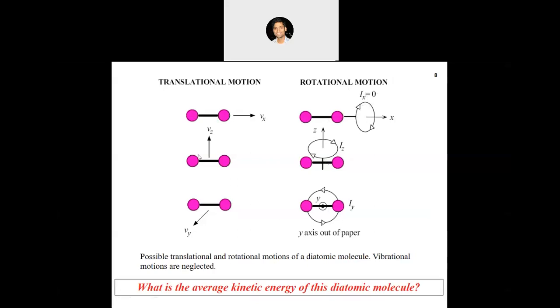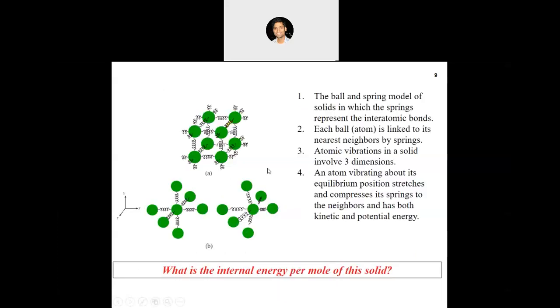So we have three translational degrees of freedom and two rotational degrees of freedom. That means we have a total of 5 degrees of freedom. So the total energy will of course become 5 by 2 kT according to Maxwell's principle of equipartition of energy. There will be kT by 2 energy for each degree of freedom. So the total energy of this diatomic molecule will be 5 by 2 kT. Let us go to the next example.